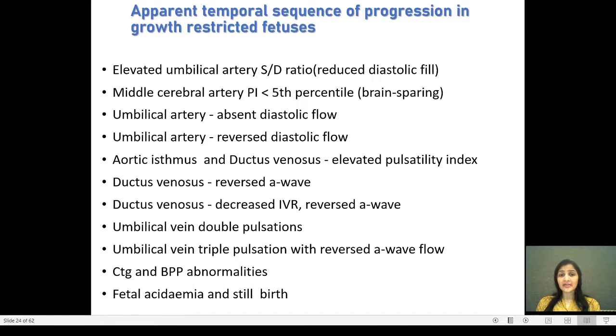The aortic isthmus and the ductus venosus start showing elevated pulsatility index followed by the reversal of A wave in ductus venosus. Then the umbilical vein starts showing double pulsations or triple pulsations, and then the CTG and biophysical profile start becoming abnormal. Finally, it will culminate into fetal acidemia and stillbirth.